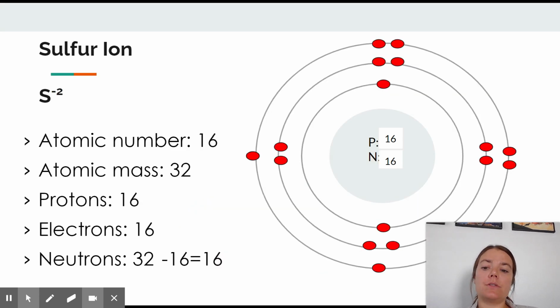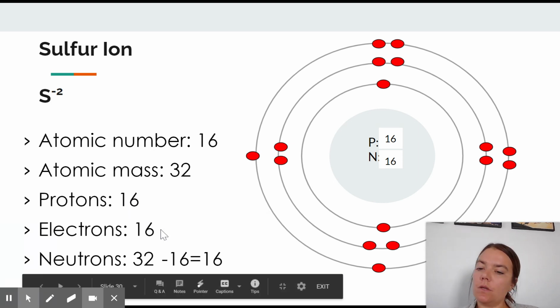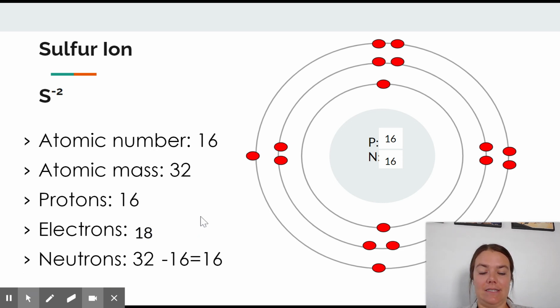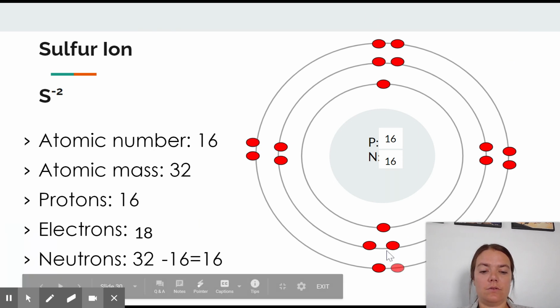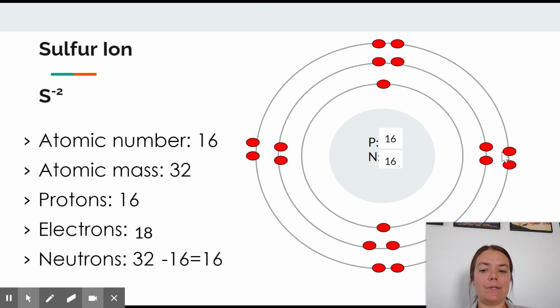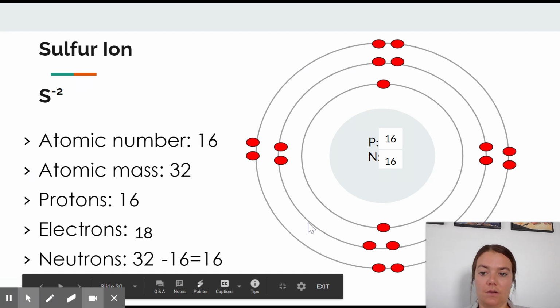All right, so looking at our sulfur example here, if it is an S minus 2, what that means is that there are going to be 2 more electrons than there are protons. You can never touch the protons because the protons are what make this sulfur. But you can change the number of electrons. If this is negative 2, that means there are 2 more negative electrons than there are protons. So instead of there being 16, there has to be 18. And all that means in our image over here, our Bohr model, is that we are adding 2 more electrons so that there is a full outer 8 in that shell. 2 plus 8 is 10, plus 8 is 18. This is what a sulfur ion will look like.